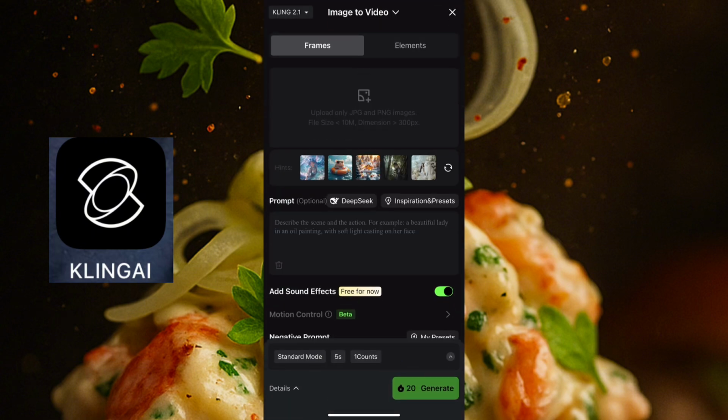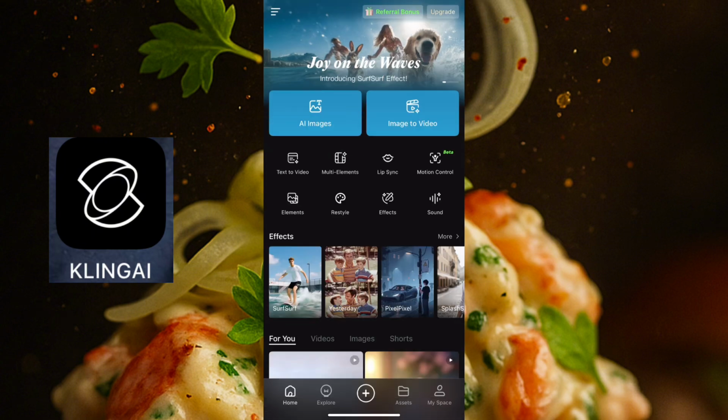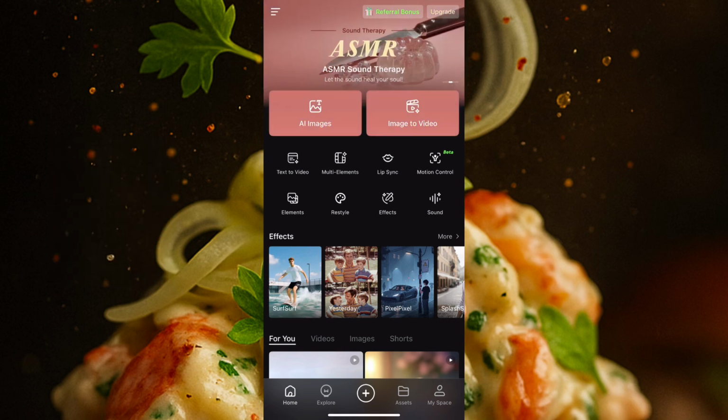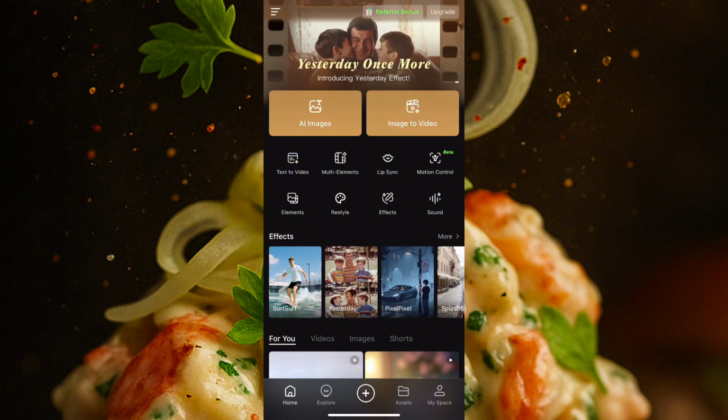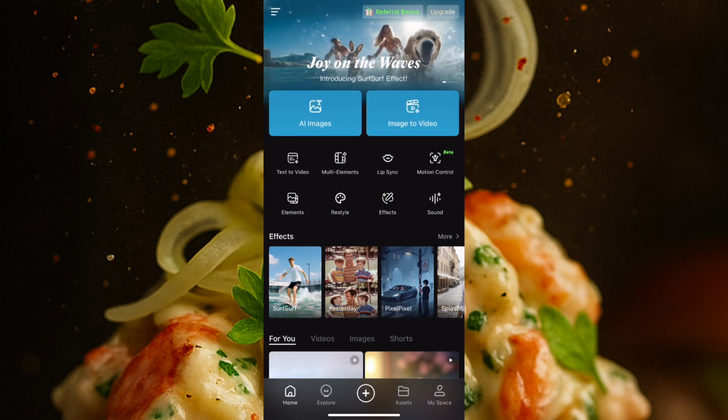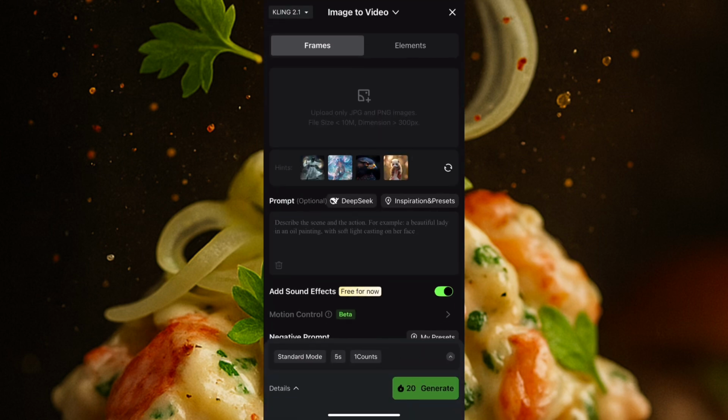Once I click on image to video, please, before you start on this app, you need to register on the app. Everybody knows already, before you use any tool or app, you must register with your email. It is very important to register with your email. When you're done with your registration, then you click on image to video. Okay, so I'll click on image to video.